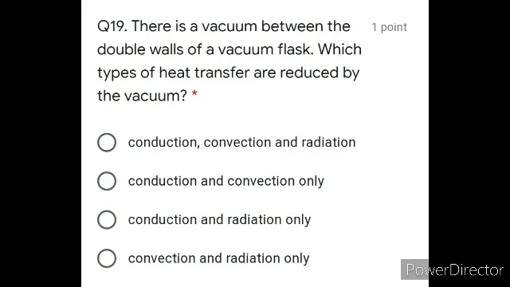Next is question number 19. There is a vacuum between the double walls of the vacuum flask. Which types of heat transfer are reduced by the vacuum? There is a vacuum, so which type of heat transfer is reduced? Radiation can pass through, but since there is no liquid or solid, convection and conduction will be reduced. So based upon this, the option that does not include radiation is the correct option. That is option number B.